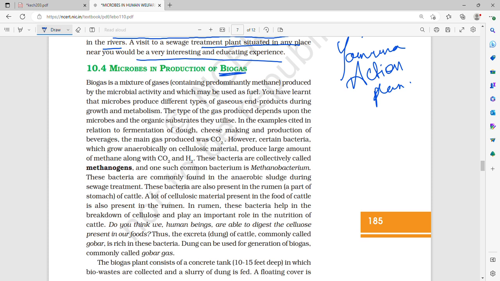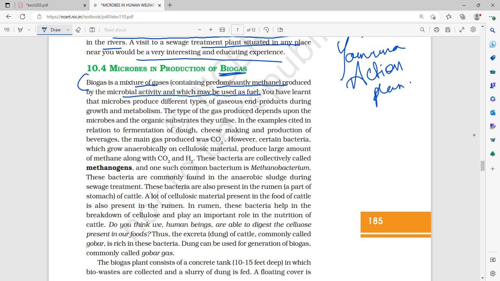This produces biogas. Biogas is a mixture of gases containing predominantly methane, produced by microbial activity, and it may be used as fuel. It is a very good fuel, especially with petroleum and other fossil fuels declining day by day. Biogas can be used for cooking food and so on, so it is really good.